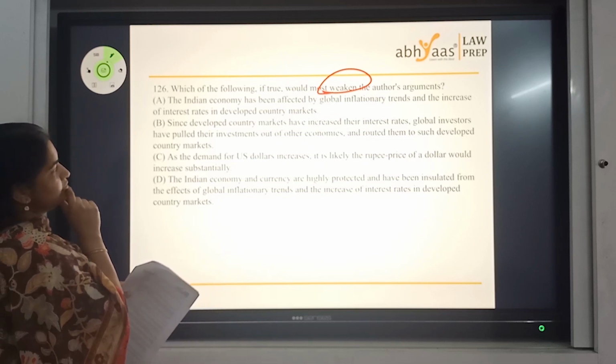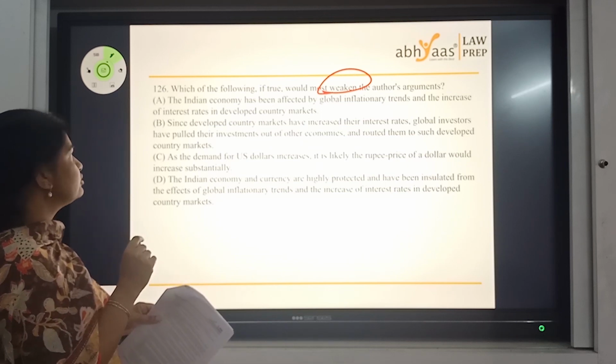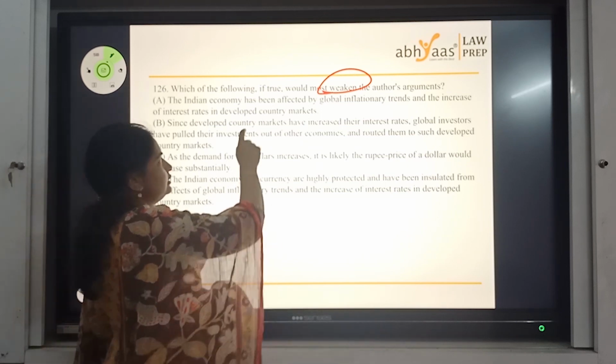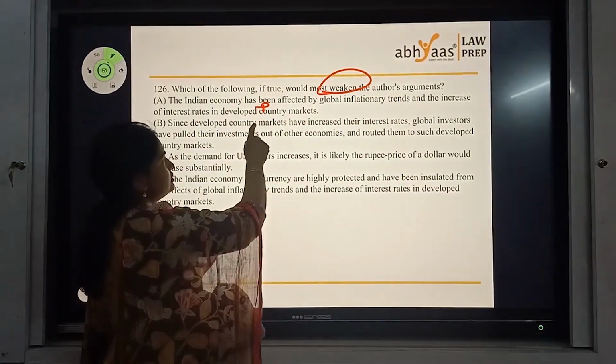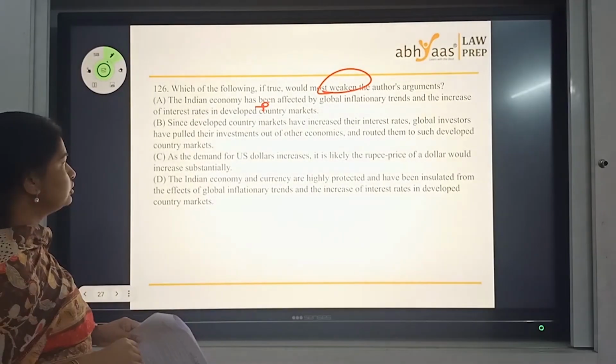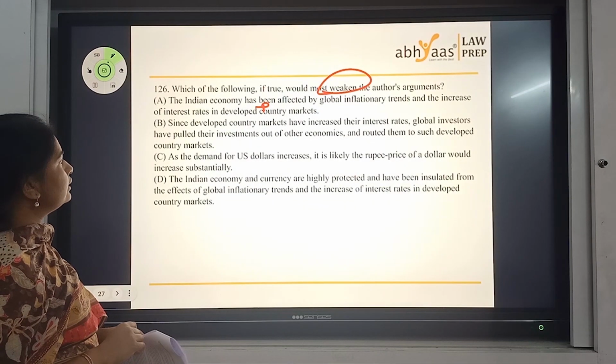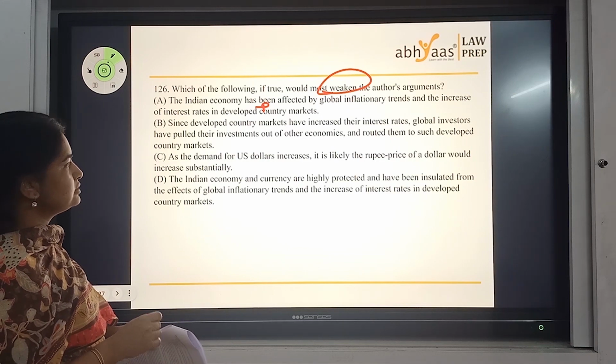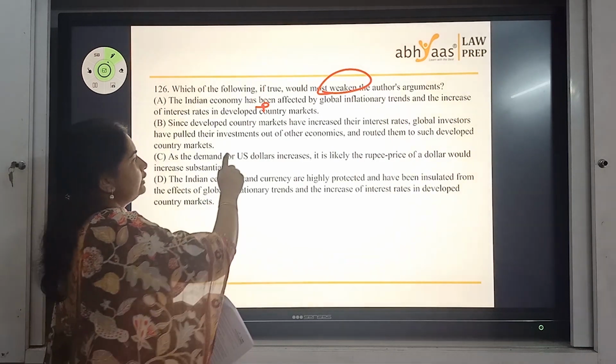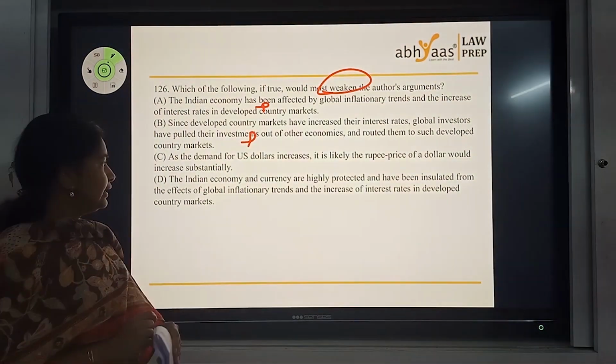Indian economy has been affected by global trends and increase of interest rates in the development. This is in support with the paragraph only. This is positive. This is in support of the paragraph. Since developing country markets have increased their interest rates, global investors have pulled out. Again, there's a direct line in support from the paragraph.